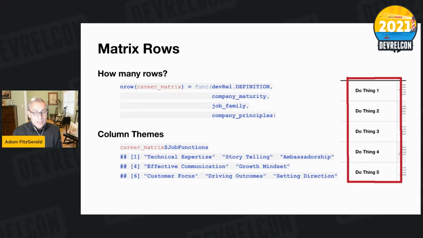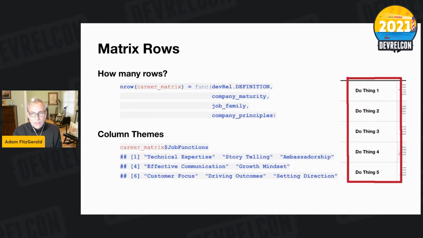And to a certain extent, some of those things are dependent upon your company maturity as well. Early stage, you probably have a couple of people doing everything that's DevRel related. But once you get a little bit bigger, you might be able to specialize into individual job families. So you might be able to separate your content creators from your engagement specialists from your program managers, for example. But it's all about where you sit inside the growth of your company, and to a certain extent, what your company's principles or philosophy is about these sorts of things.